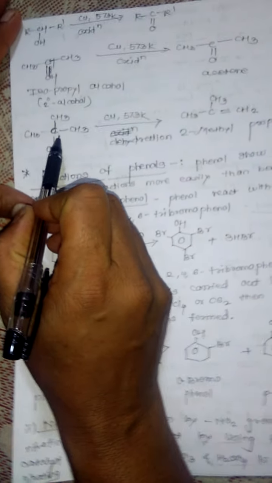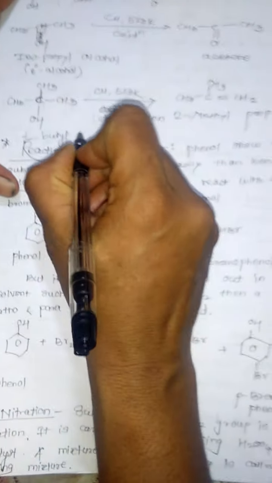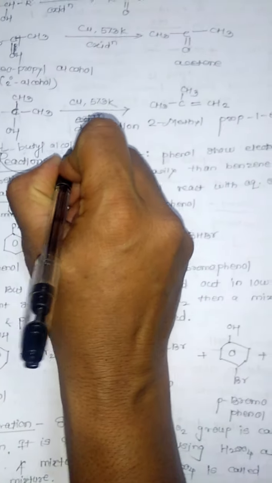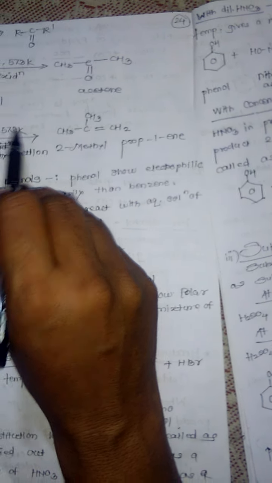But when we take the tertiary alcohol, this is tertiary butyl alcohol, and it is treated with copper metal at 573 Kelvin temperature, it does not undergo oxidation.